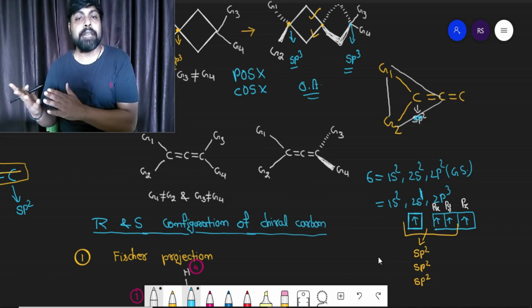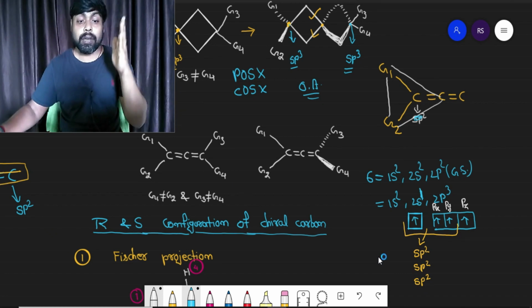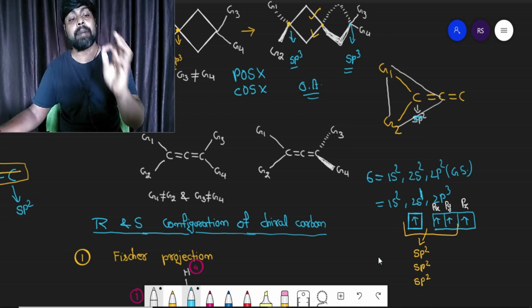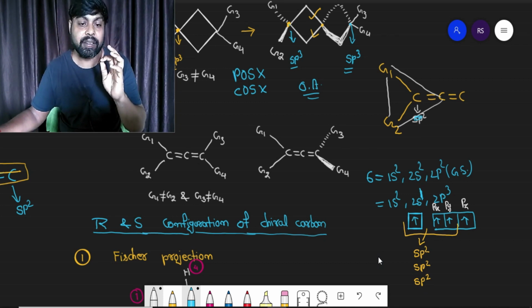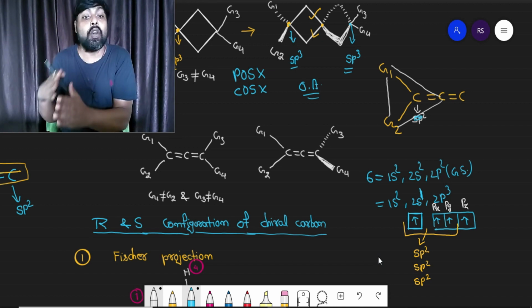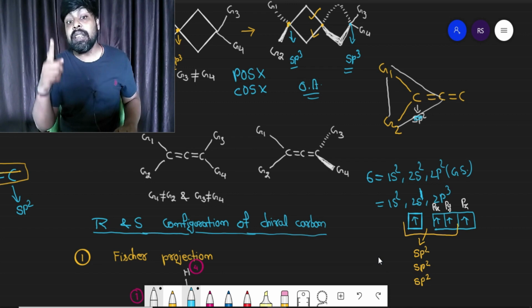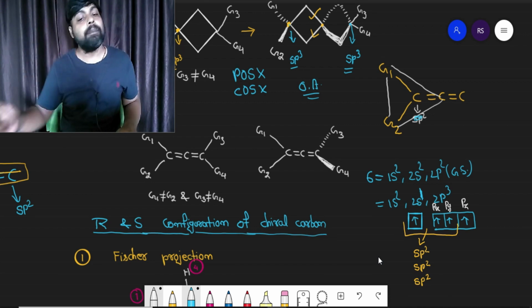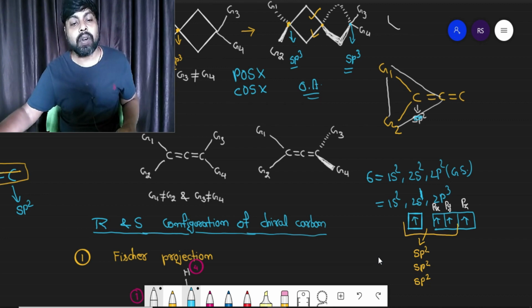You are left with the pz orbital. The pz orbital of the first carbon will be perpendicular to the xy plane, and it will overlap with the pz orbital of the second carbon atom to form the pi bond, because a pi bond is formed by lateral overlapping.